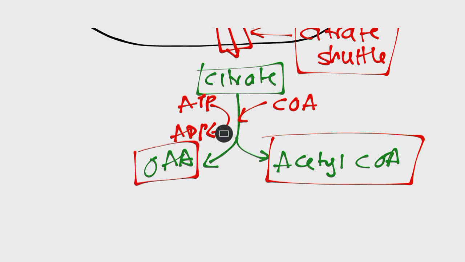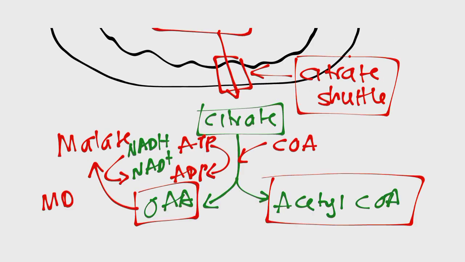Now, what's going to happen to oxaloacetate is that it can be converted to malate. The enzyme that we have here is called malate dehydrogenase, and we are going to use NADH. Then malate can be converted to pyruvate. The enzyme that is here is very important. The enzyme converting malate to pyruvate is called malic enzyme.